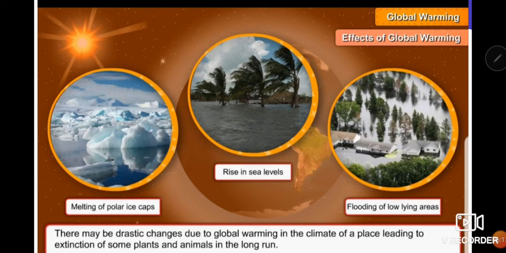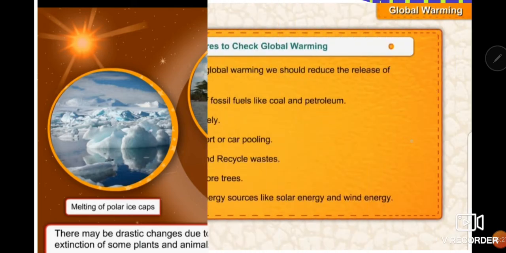For example, dinosaurs, now there are no dinosaurs, they are extinct animals. So it results in extinction of some plants and animals in the long run.